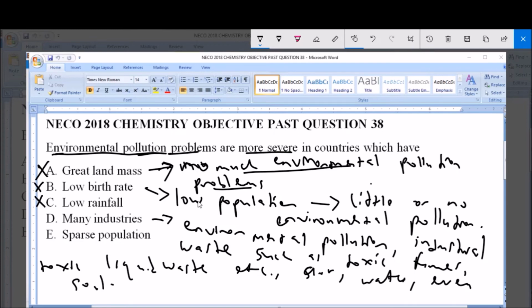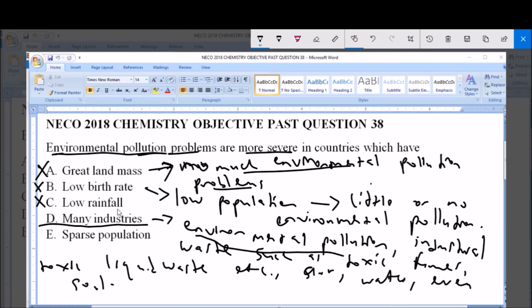So the more industries you have in a particular region, the more cases of environmental pollution you are likely to have due to all this industrial waste. So option D, many industries, is the answer to this question. In a country where you have many industries, you are more likely to have more environmental pollution problems.